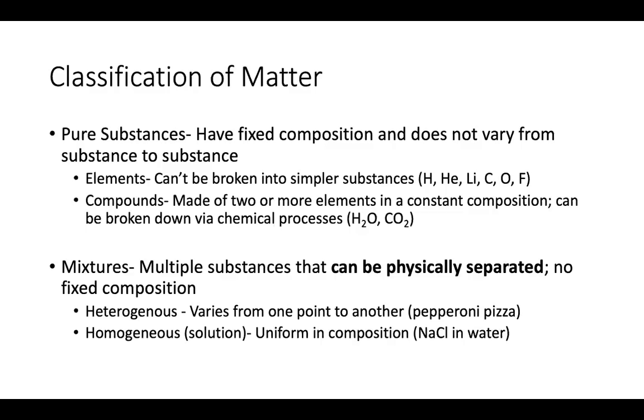Now, by a homogeneous mixture being uniform in composition, that means that if you had a beaker of salt water, right, and you were to look at 1 drop of water, and if you could actually see the atoms in that droplet, that means that in every drop you might have 9 molecules of water and 1 molecule of NaCl in every single spot that you test, right? Every single spot should be approximately the same.